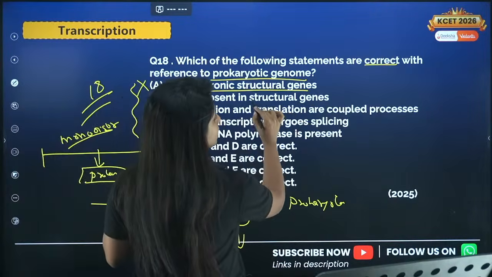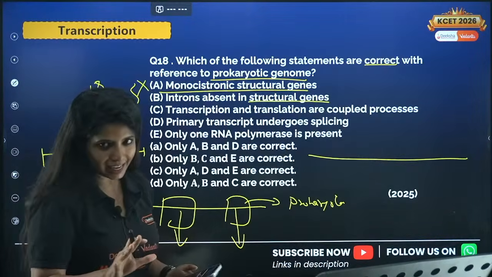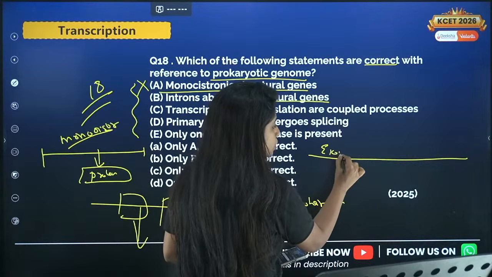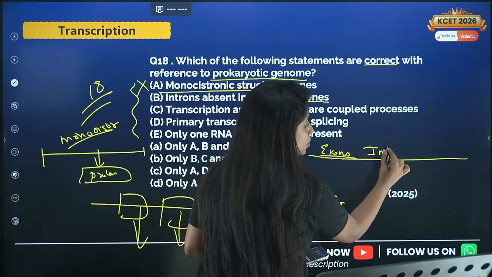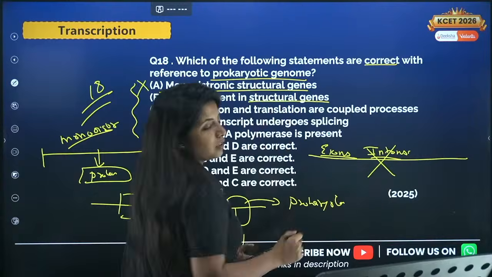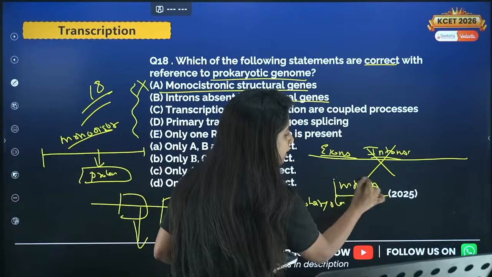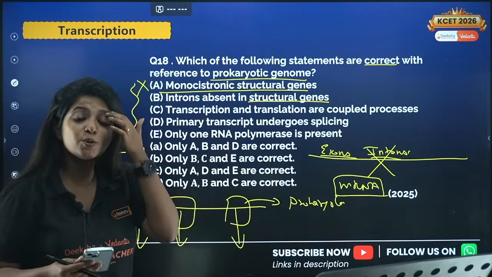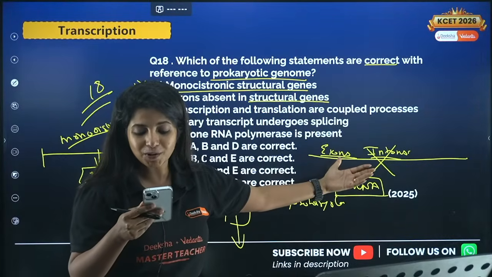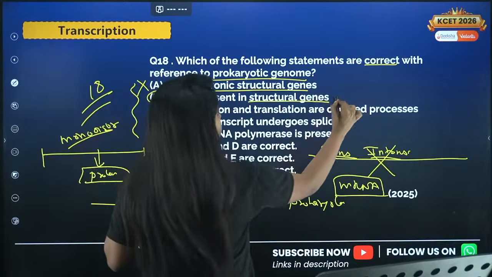Now, introns absent in the structural genes. What are introns, my dear children? I told you, in the normal structure of the DNA or in the hnRNA, you have regions like exons which code for amino acids, and there are regions known as introns which do not code for any amino acid, basically proteins. These introns are removed to form the mature form of RNA. In the case of prokaryotes, they do not actually have introns, so there is nothing to be removed. Yes, non-coding sequences. Super awesome, Prachi. So introns are absent in the structural genes. This is a correct statement. Fine, B is correct.